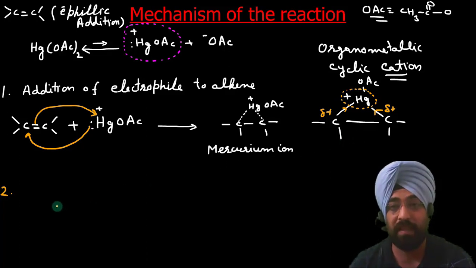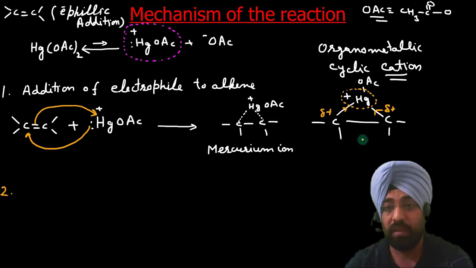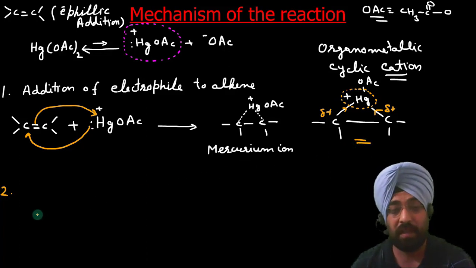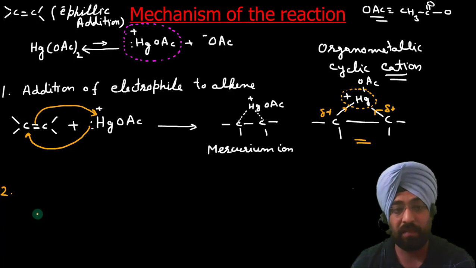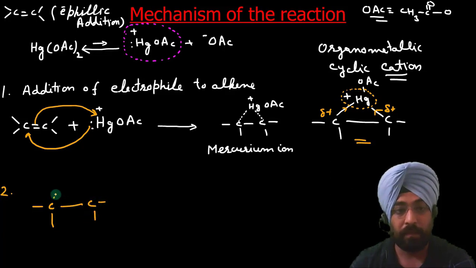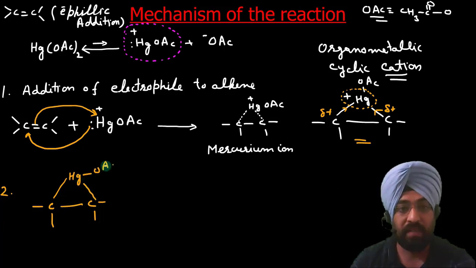So the next step is, water adds to this intermediate, which is a mercurium ion, and the ring opens up. Let us see how this step takes place. I will write this intermediate, C, C, HgOAc positive.